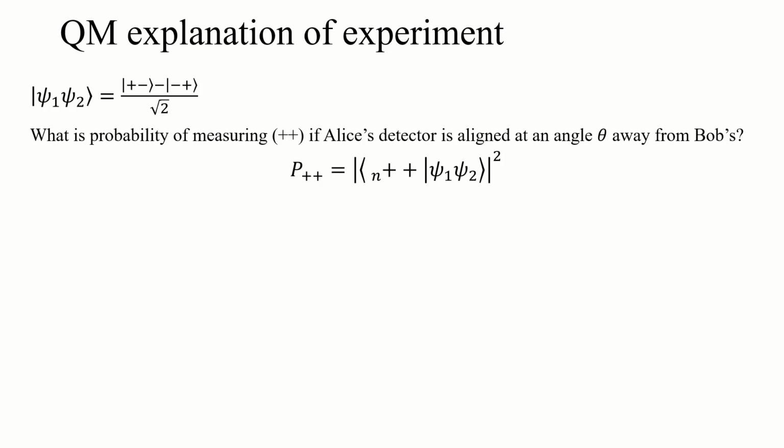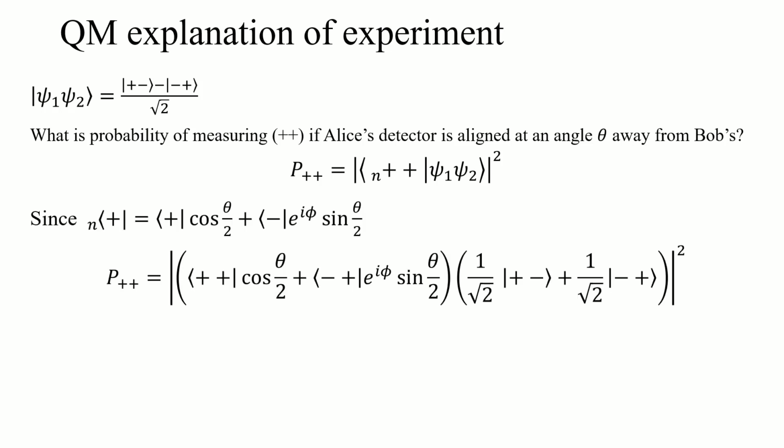Well, postulate 4 that we've been using is just the projection of our state onto the measurement outcome, all squared, that measurement outcome being a spin up in the n direction and a spin up in the z direction for Bob. We know that a single particle spin up in the n direction state can be written like this in that z direction.